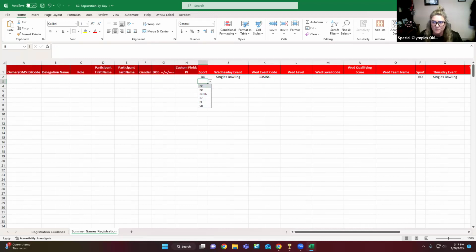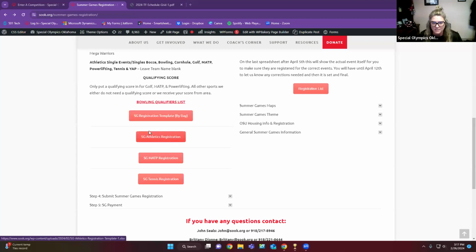Now, because athletics is different, athletics has its own registration, which looks exactly like areas. So you'll just complete this just like you would an area. MATP, same thing, just like areas, you'll complete this. Tennis is the same thing. So these three are just like the areas, but the other sports were more complex, so they follow with summer games by day. So by day, if you're not competing in these three, then you can sign up for that.